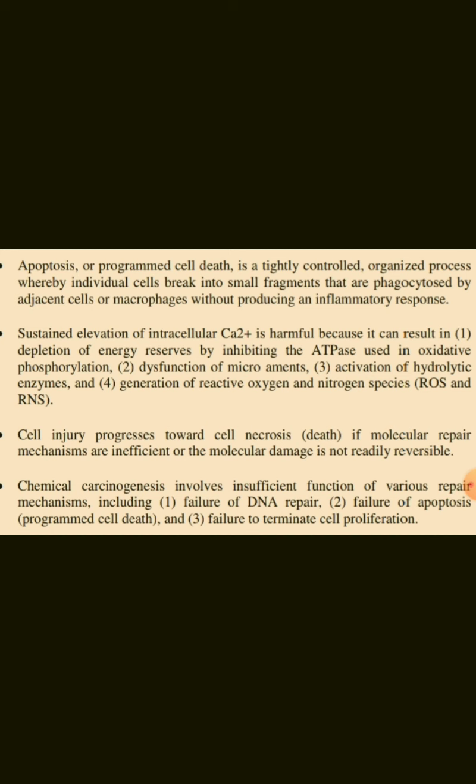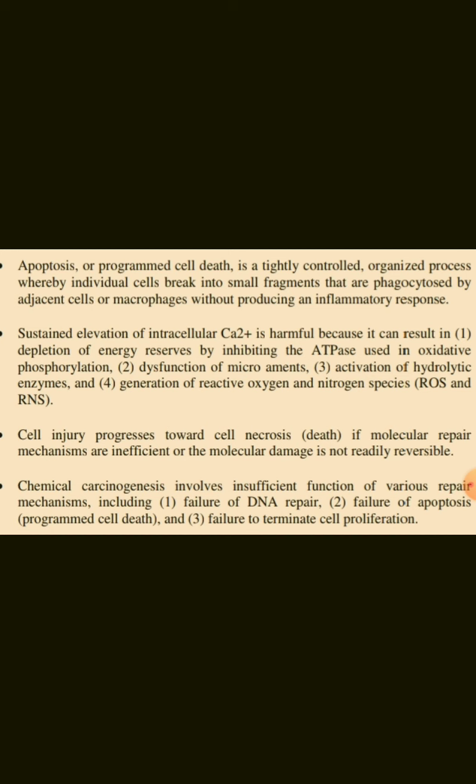Apoptosis or programmed cell death is a tightly controlled organized process whereby individual cells break into small fragments that are phagocytosed by adjacent cells or macrophages without producing an inflammatory response.